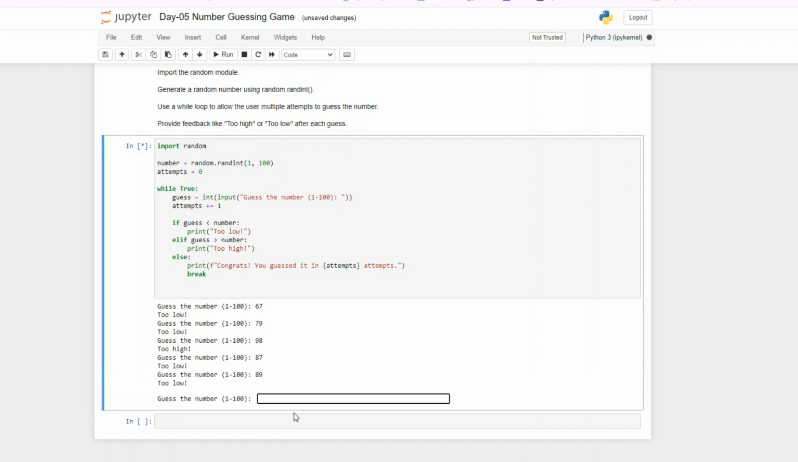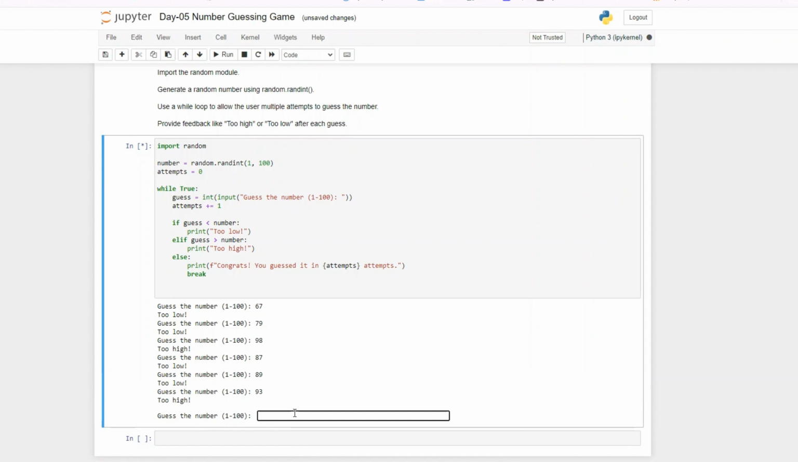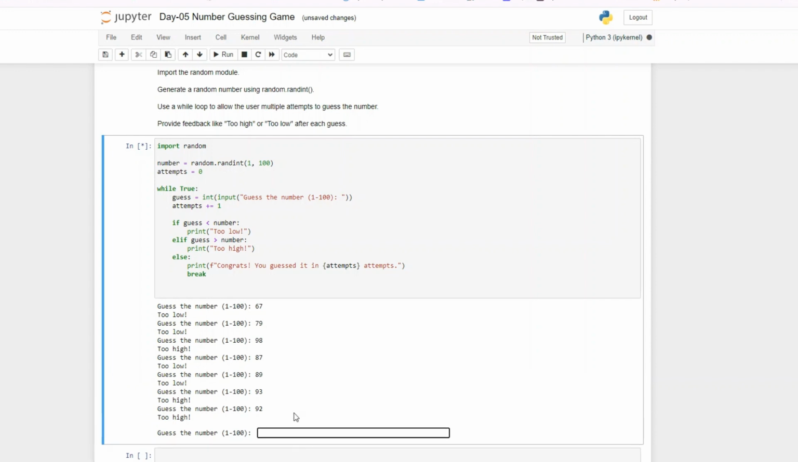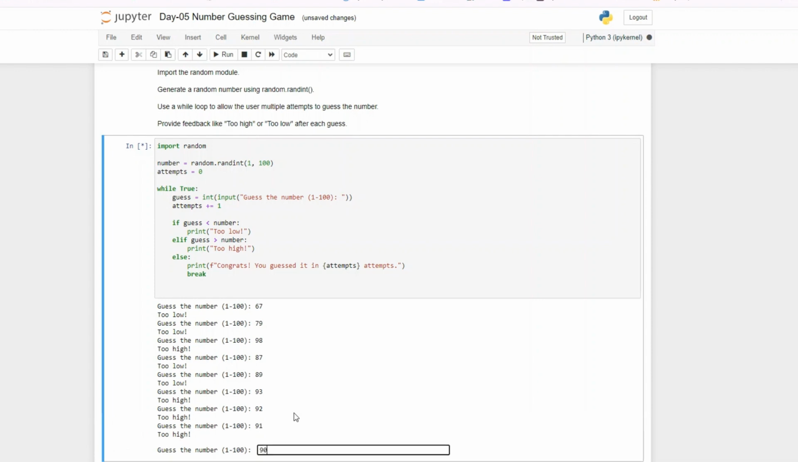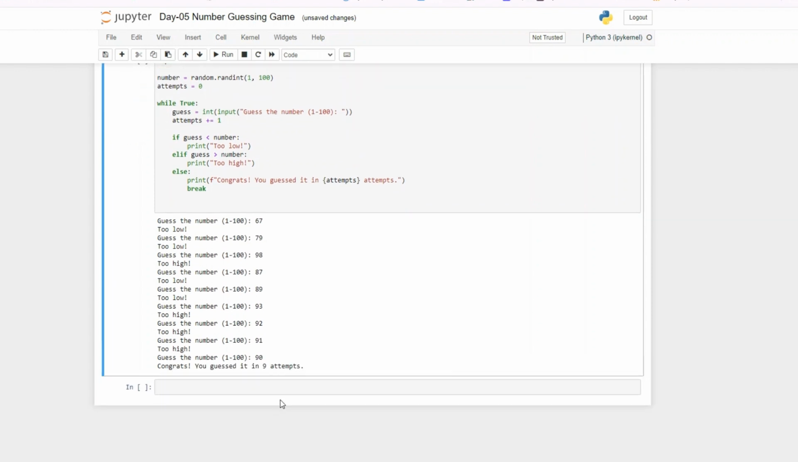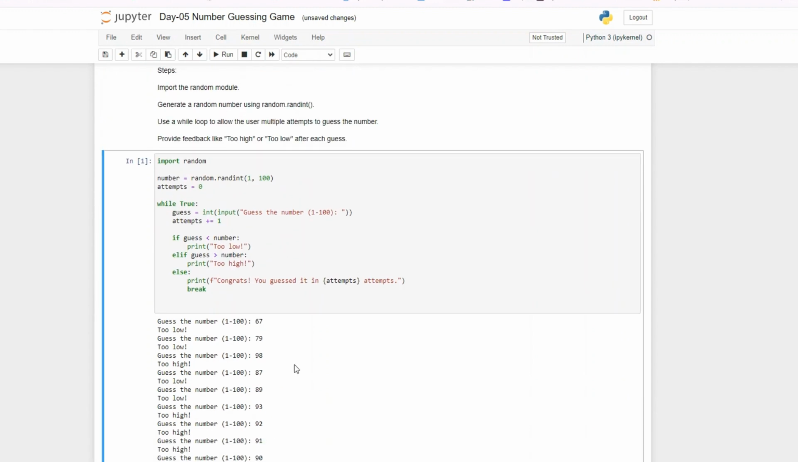89, too low. Then 93, too high. Then 92, too high. Then 91, too high. Then 90. Oh, we got it. So the number is 90. So we guessed it in 9 attempts. This is a fun game.